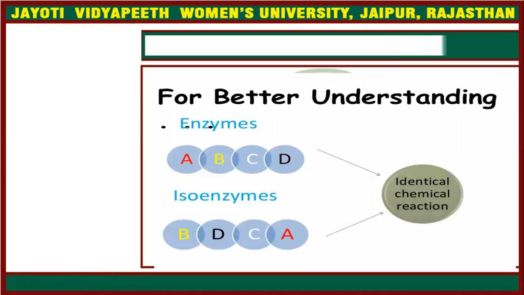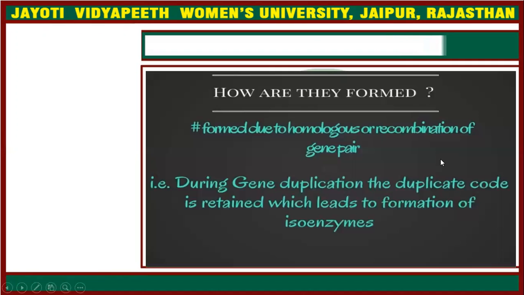So we can understand the isozymes in this way. For example, A, B, C, D are the enzymes, and isozymes are there. D, B, D, C, A. But there is a difference between their sequence. Only a sequence difference is there, but they are performing the same kind of functions.